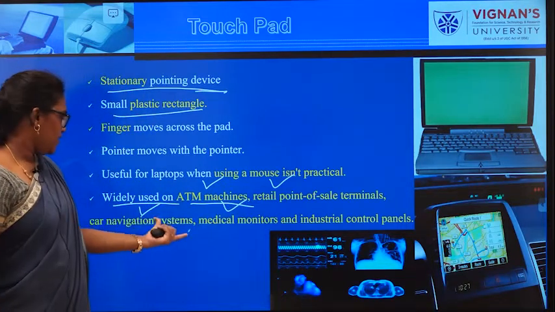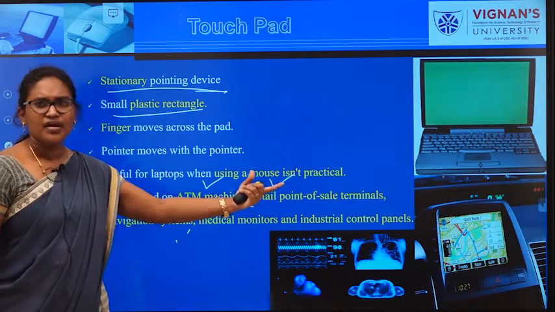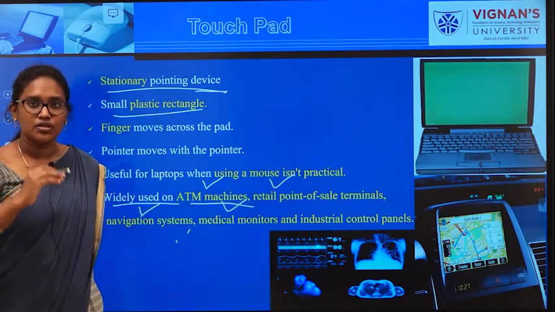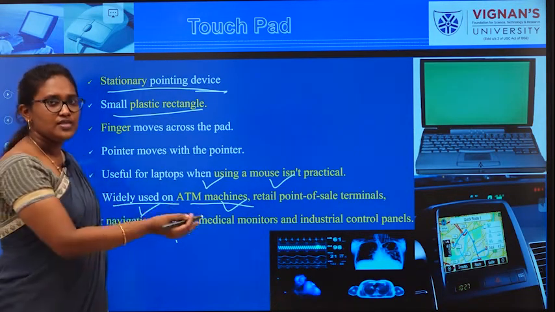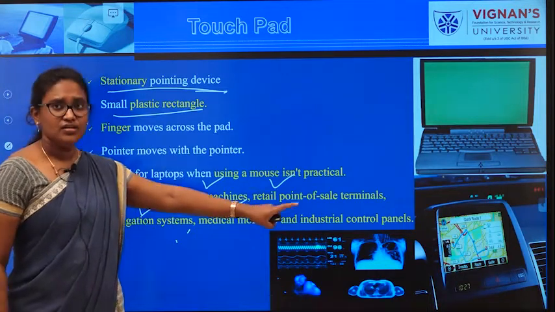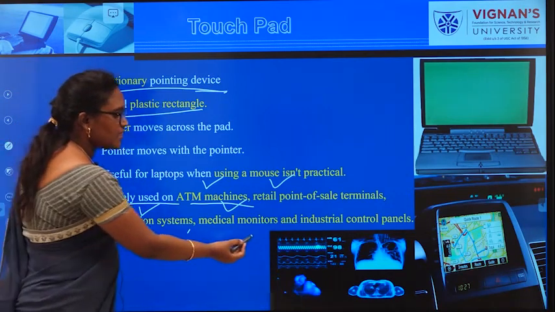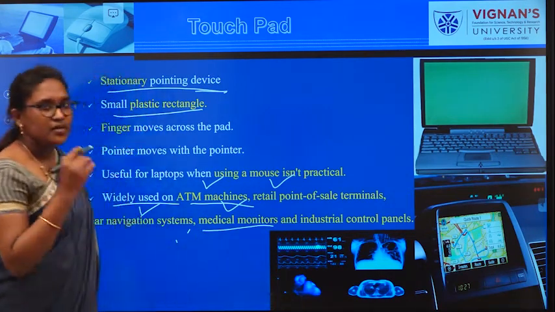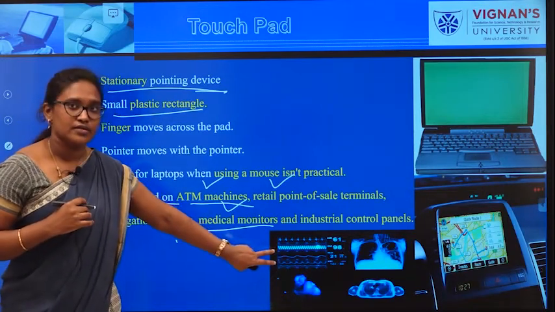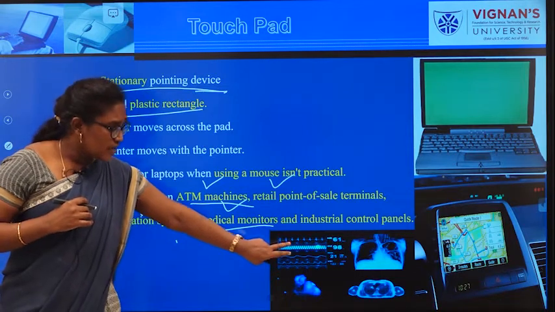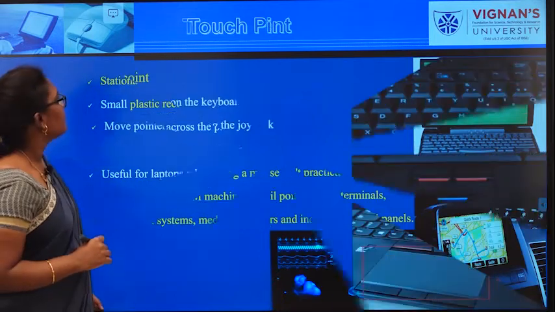So for example, if you consider a car navigation system, whenever you want to select the route, the source and destination from where to where you have to go, obviously you can touch the screen and adjust your location, right? Similarly, in medical monitoring, whenever a person is taking an ECG, it will be displayed on the monitor. So this can also be managed with the help of a touchpad.